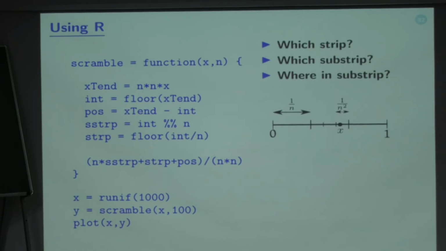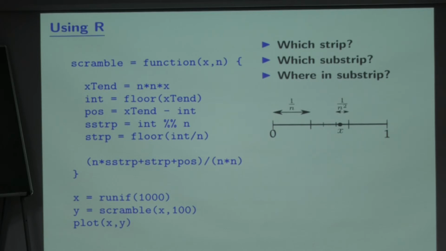So it is interesting to actually do it using R. You can actually generate this deterministically related data and see how it looks independent. This little function is all that you need in order to do this. I have called it scramble. So this does that thing: you take the strip, split it into substrips, and then scatter the substrips all over the place.